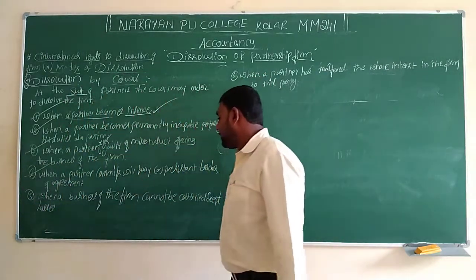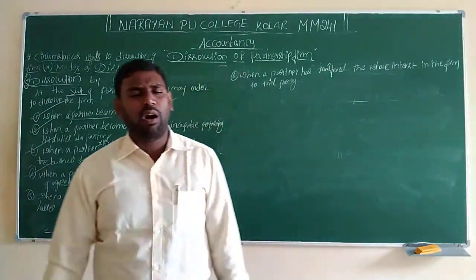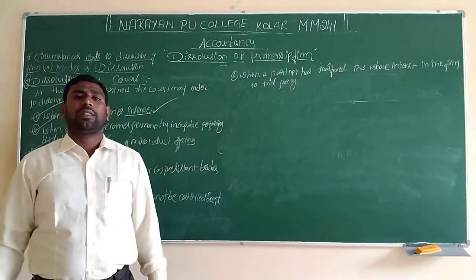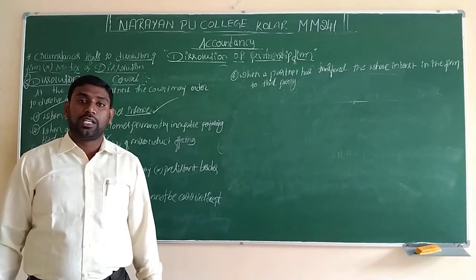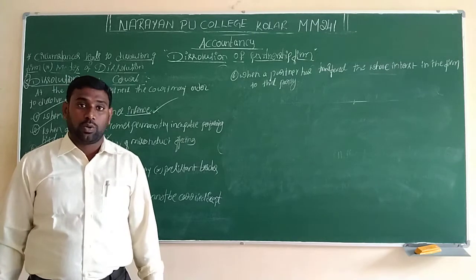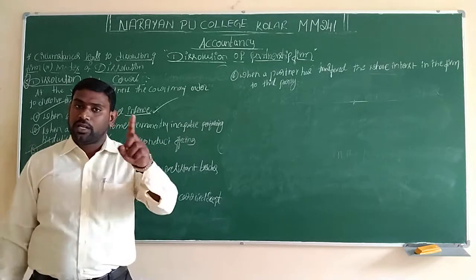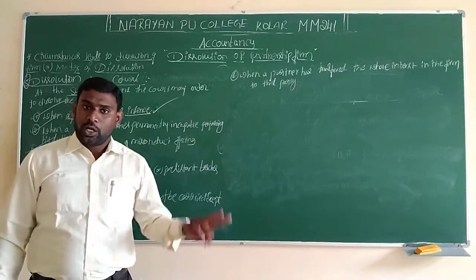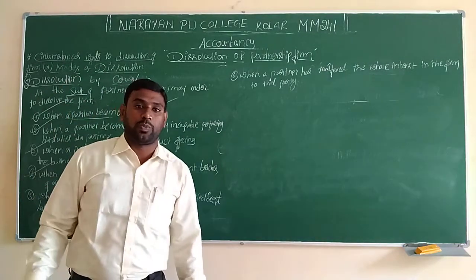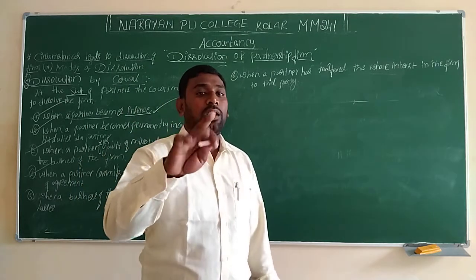And also when the business of the firm cannot carry on except at a loss, in that business they will always show losses in the balance sheet. Whenever we start a business, it is compulsory to file income tax, in which we have to pay tax also. If the business incurs losses, one year loss is acceptable, two years loss is acceptable, but if we are continuously showing losses for 10 years, the court will say that there is no need to run the business in losses.